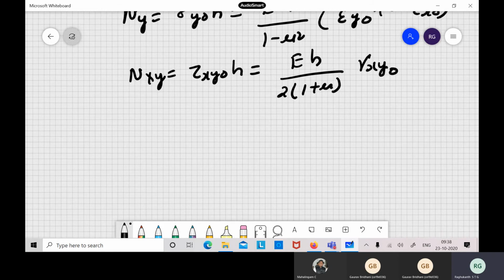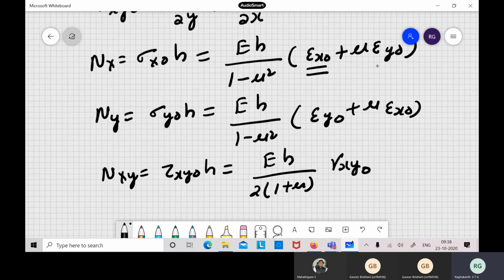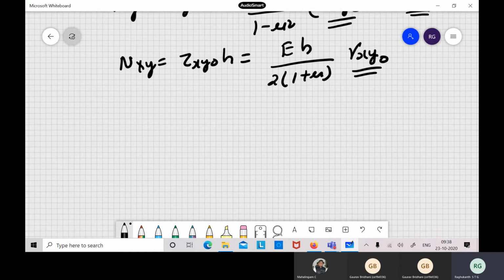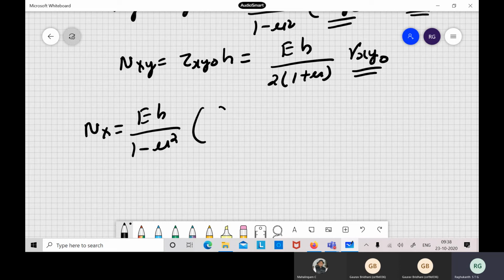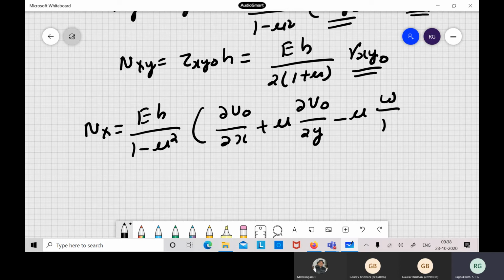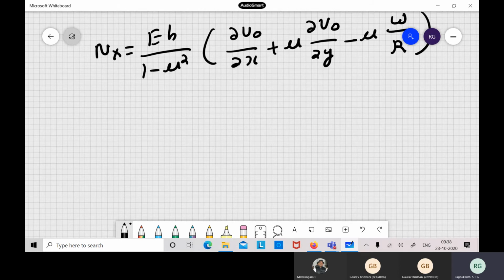So now here you substitute epsilon x naught and epsilon y naught in this expression in terms of displacement. So you will have nx equal to eh by 1 minus mu square into dou u naught by dou x plus mu dou v naught by dou y minus mu w by r. So you will get the stress resultant displacement relations.